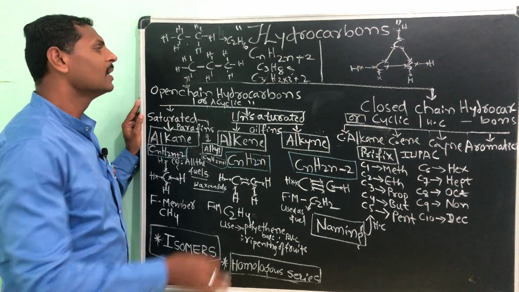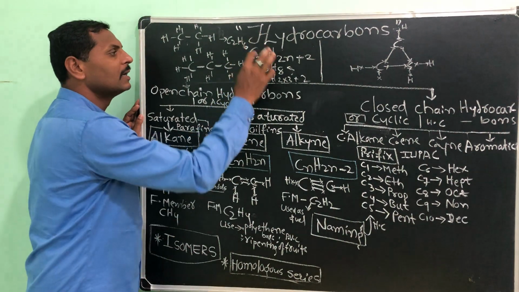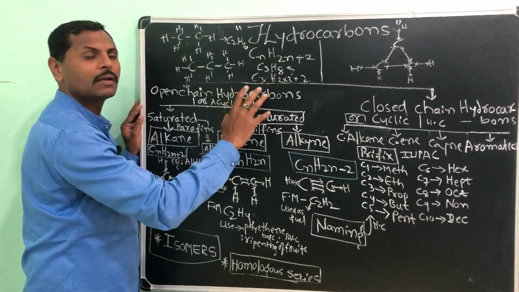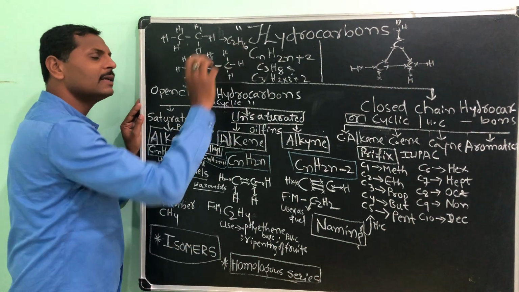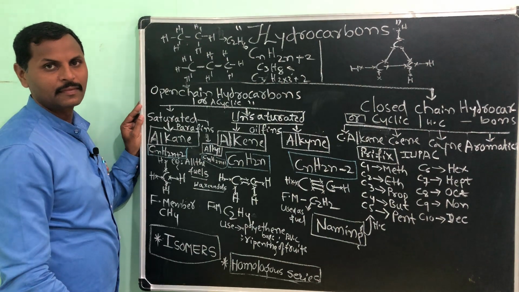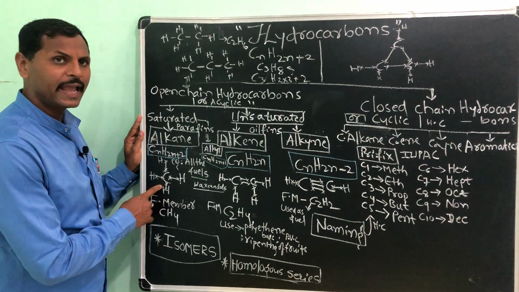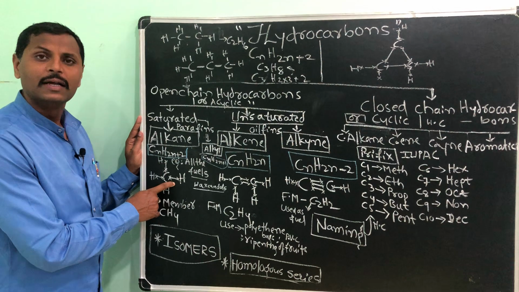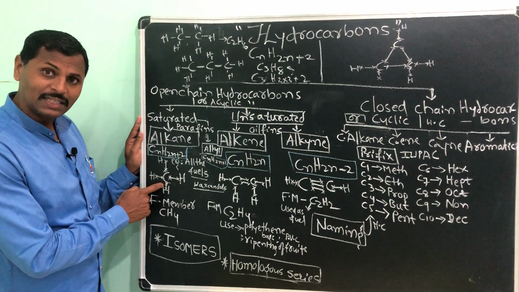Definitely, if there is a single bond between carbon and carbon atom, the number of carbon atoms and the number of hydrogen atoms will be in this ratio only. Understood? That is why we take this as the general formula for alkane groups. So, in the alkane group, the first member is CH4, 1 carbon, 4 hydrogens. See, I have drawn here the electron dot structure also. For carbon 4, 1, 2, 3, 4, is it visible? See here,